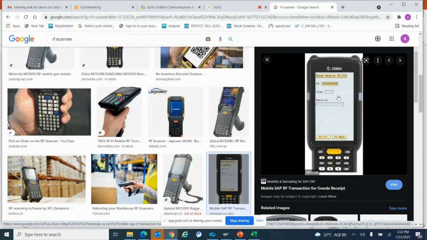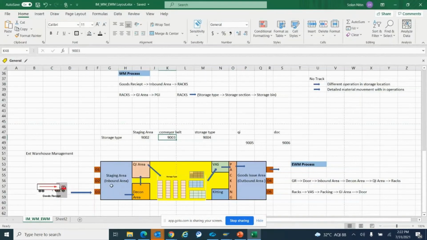Okay, so there are two things. Internal movements of the warehouse we generally do not show to the customer. I'm not sure if that happens in your company. No, I've totally understood. I'm actually combining these two things. Then it's fine.